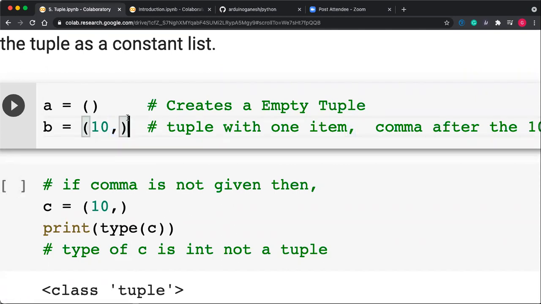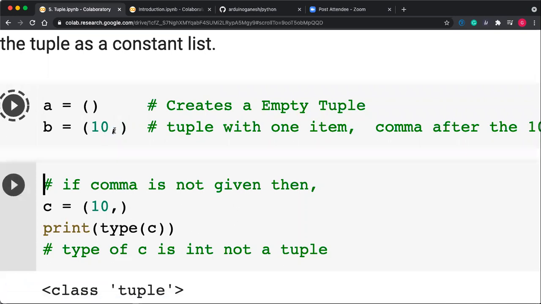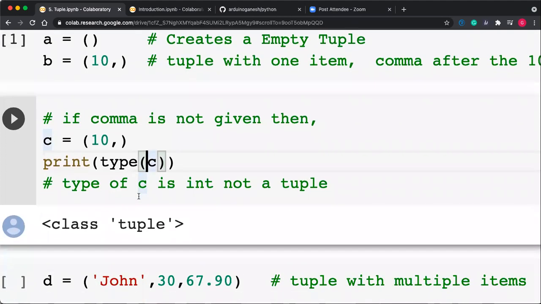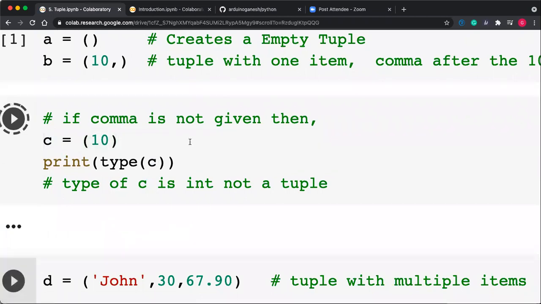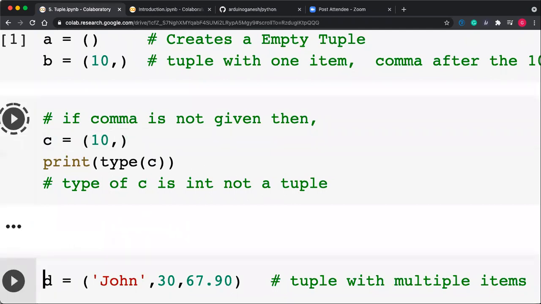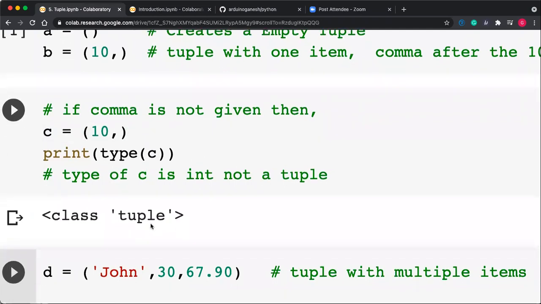So for a tuple with one item, the comma after the 10 is compulsory. Here a is the empty tuple, and b is the tuple with one item. Suppose here I'm not giving the comma, then the type of c is integer. If I'm giving the comma, then the type of c becomes tuple. That is the difference.